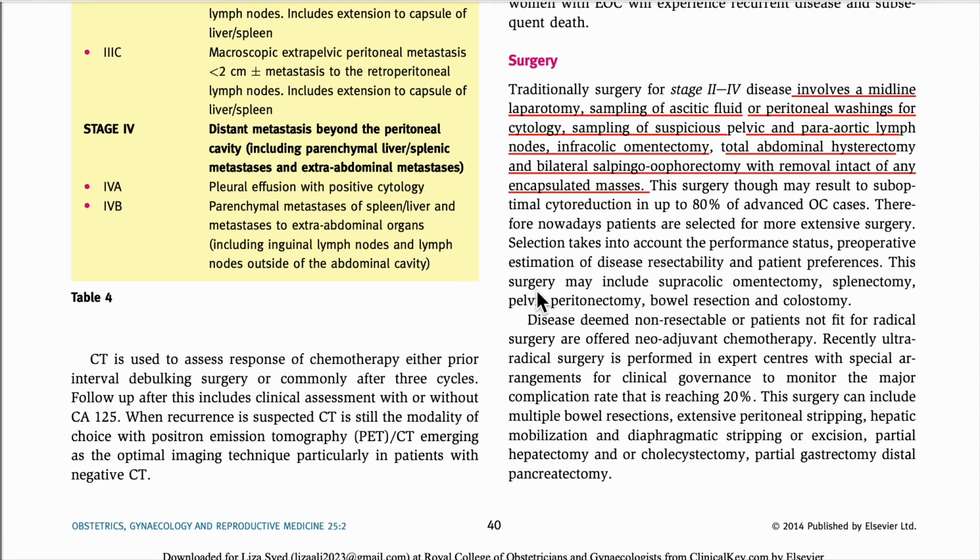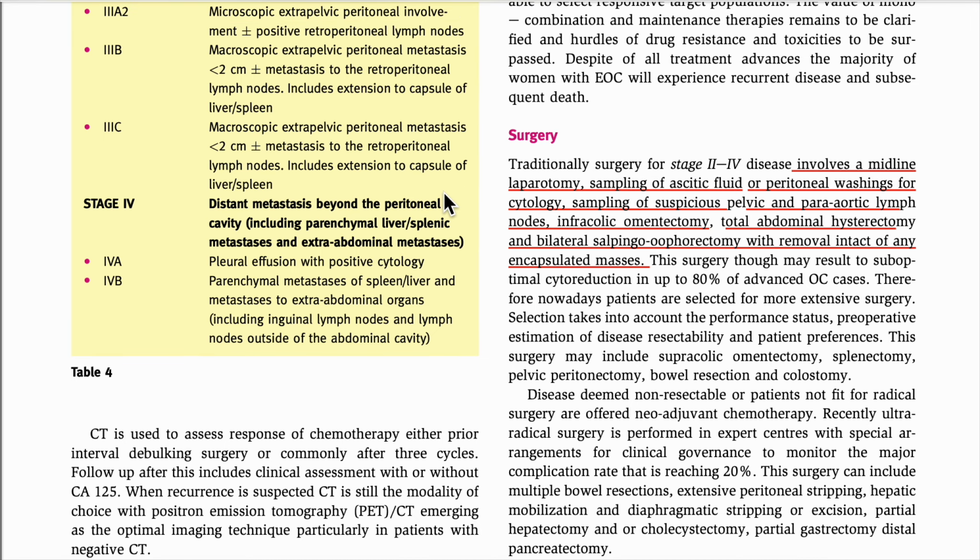I will put this topic there, so you can have it from there, and it will be very easy if you have this. My marking will also be there. So what do we have to tell? The debulking surgery is a midline laparotomy. We will do sampling of the ascitic fluid or peritoneal washing for cytology, samples of the suspicious pelvic and para-aortic lymph nodes, infracolic omentectomy, total abdominal hysterectomy, bilateral salpingo-oophorectomy, and we have to remove the capsule intact. So these are the things, and this is a very important MCQ.